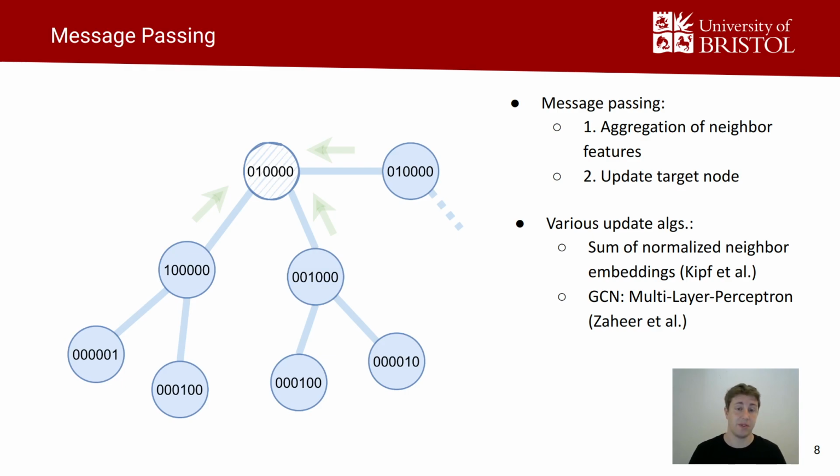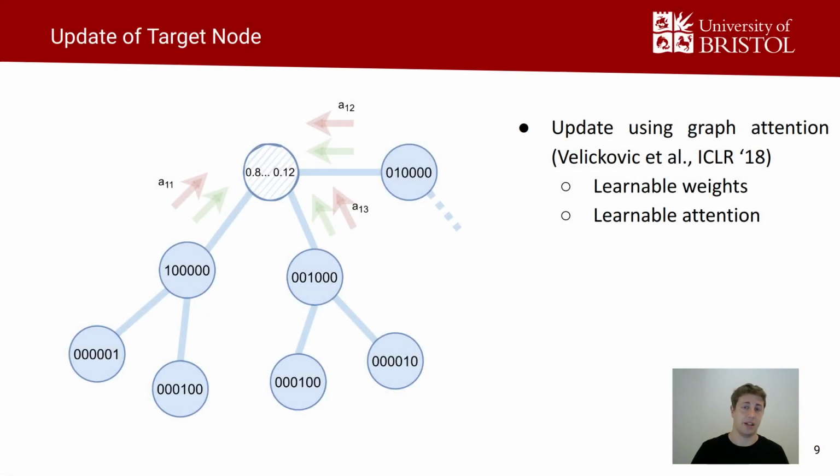The main difference of most approaches is in how the update is performed. For example, summing up the normalized neighbor embeddings, using multi-layer perceptrons in order to update. But specifically for programs, the information value of neighbors might not be equally important for termination estimation. So instead of using a weighted average, we use the attention function, which calculates weights depending on embeddings of source and target nodes, allowing the node to attend to some neighbors more than others. We normalize the attention scores across the neighborhood and thus obtain the process of message passing.